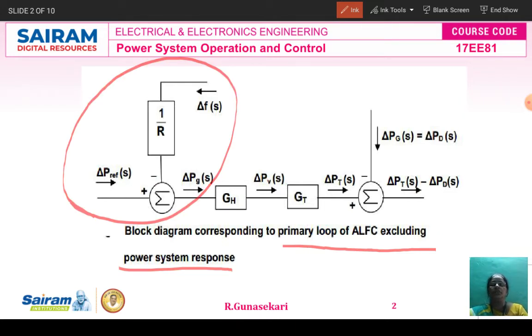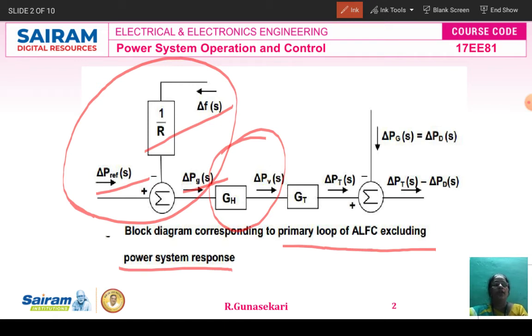It consists of the change in reference speed setting, output of the speed governor, and then the feedback system. Next, in the speed governor model we have to add the hydraulic valve activator. Then we get the speed governor model with the hydraulic valve activator.